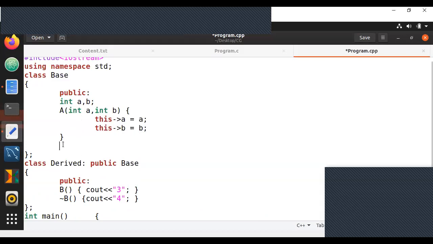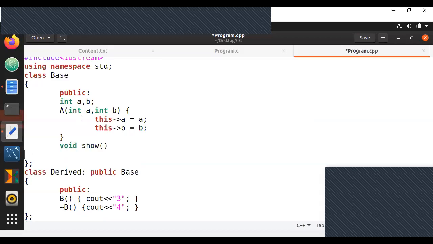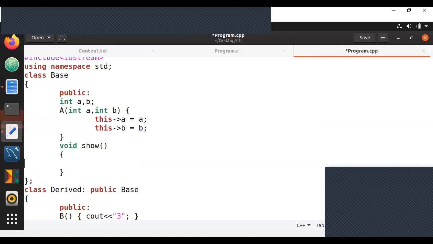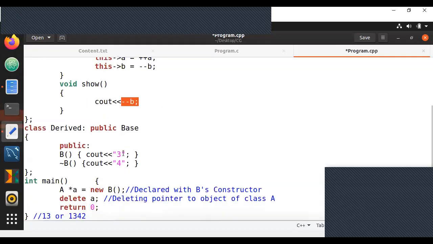So going ahead from there, let's just create a simple display function, let's say called show, where all we are printing is just, so I'm just going to add a few pre-increment and pre-decrement. If you guys observe, whatever values are sent, they are pre-incremented, pre-decremented, and then stored in A and B. Whenever I'm printing it, even then it is pre-decremented.